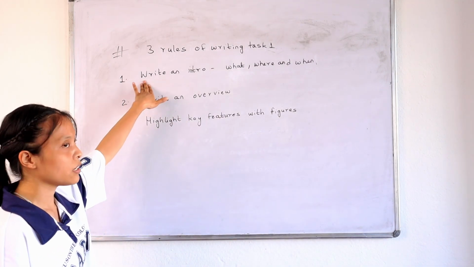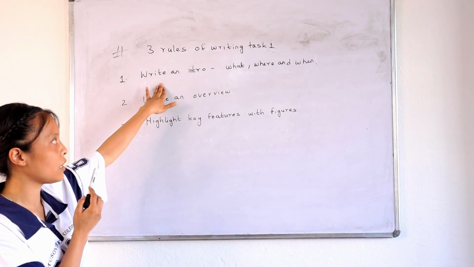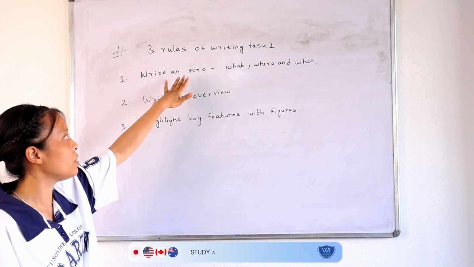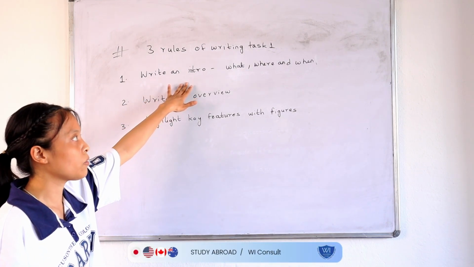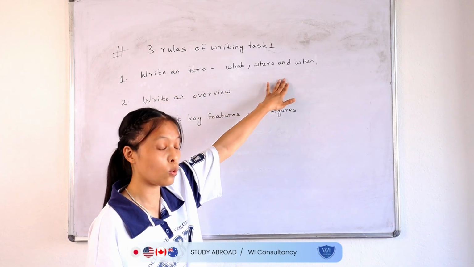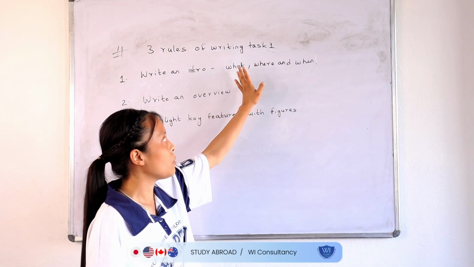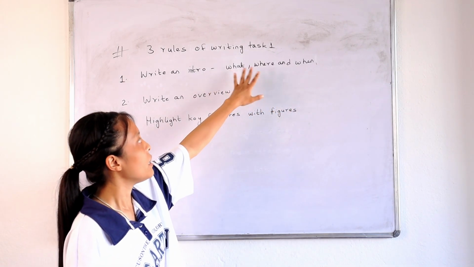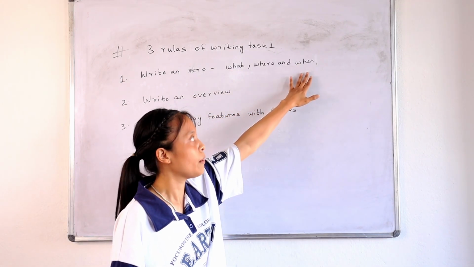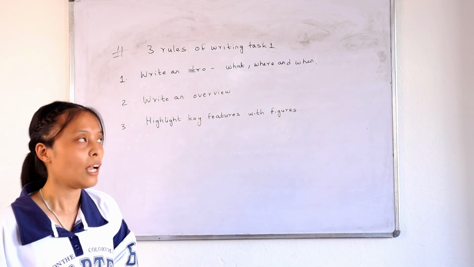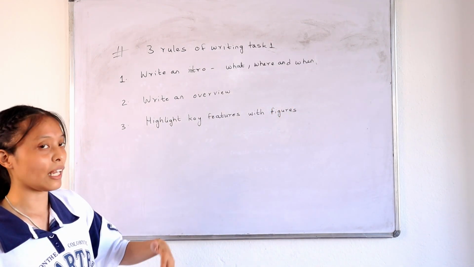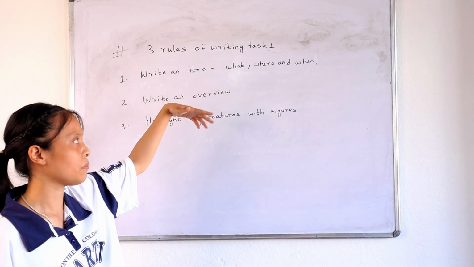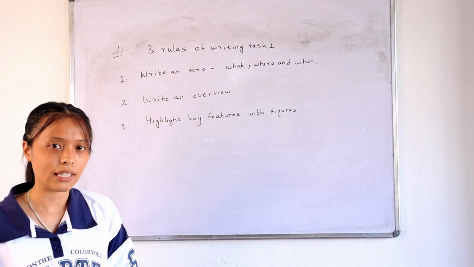Okay. So this one is the introduction part, which is at the start of your report, where you are going to introduce what your report is about, where it took place, and when it took place. And it's not compulsory to write what, where, and when. In some questions there might not be a date present. In that case, you don't need to write a date. But if there is a date, then make sure you mention it.